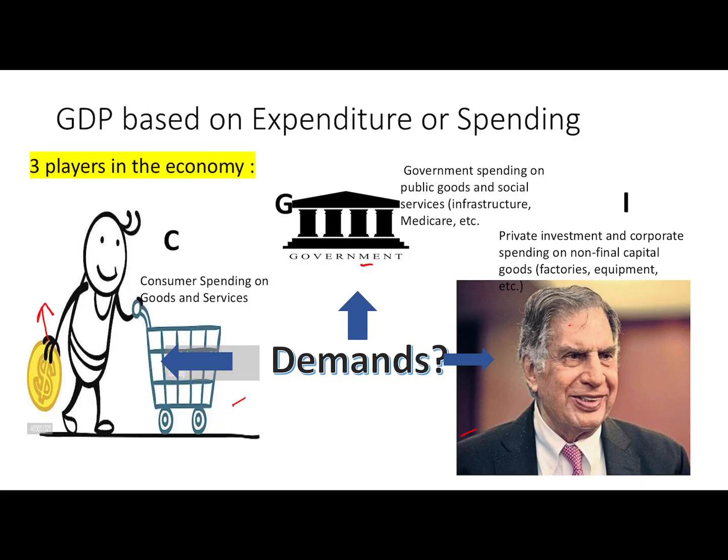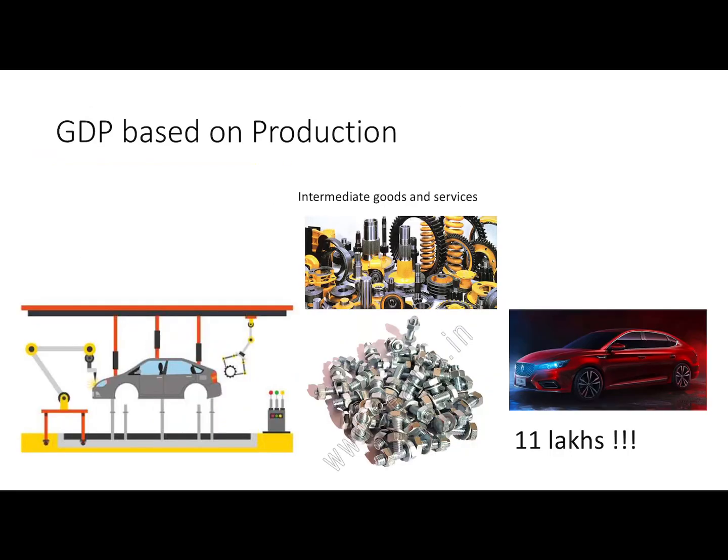Then from this total output of final goods and services, we will subtract the cost of intermediate goods and services. And why will we do this? Let's understand that. We take into consideration the final output, and then from that final output, we subtract the intermediate goods and services. Let's understand this by an example. Let's say an automobile industry is manufacturing a car. The car is priced at 11 lakhs. So in GDP by production approach, we are considering the final output, that is this car at 11 lakhs.